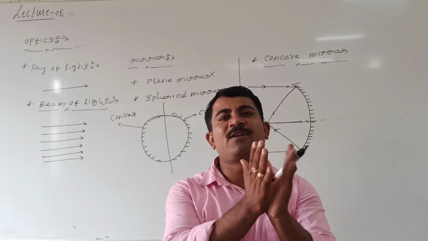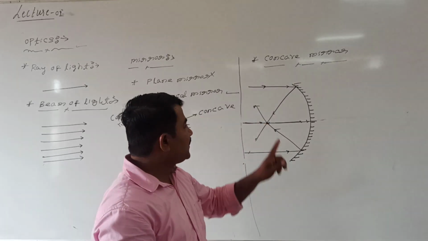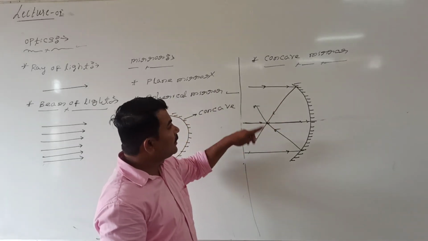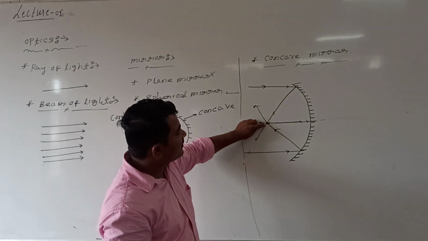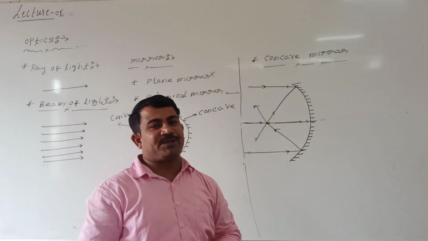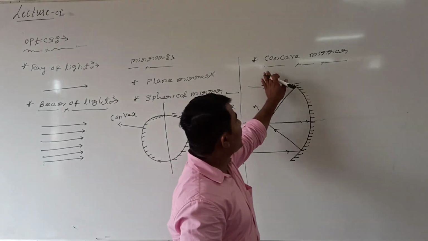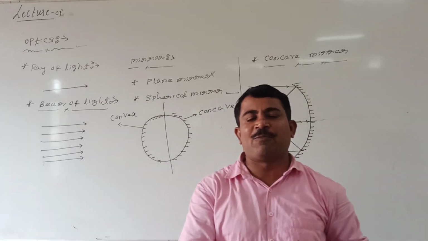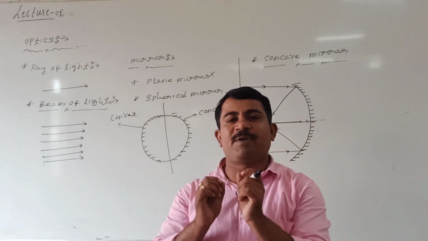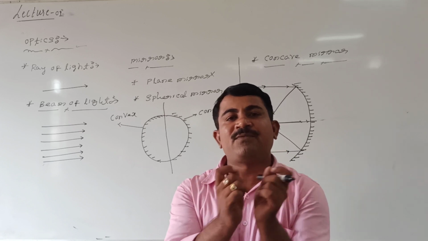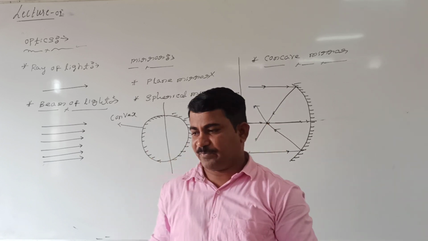After reflection, all the rays of light meeting at this point, I can call the convergent point. So this concave spherical mirror, or simply concave mirror, I can call a convergent mirror, because it is responsible for convergence of rays of light after reflection.